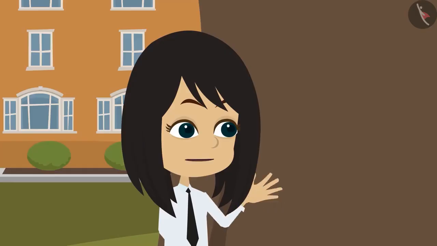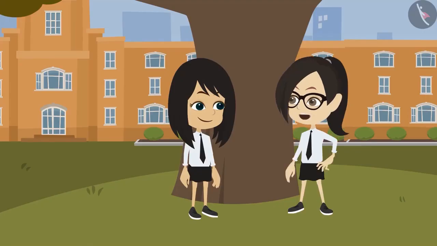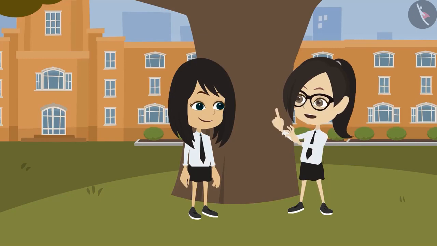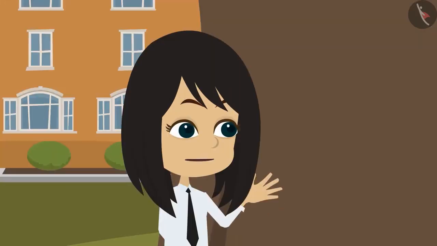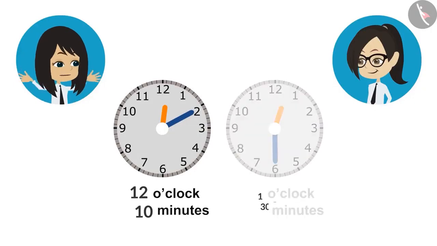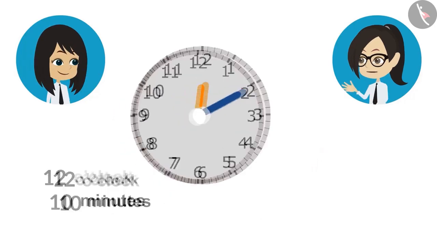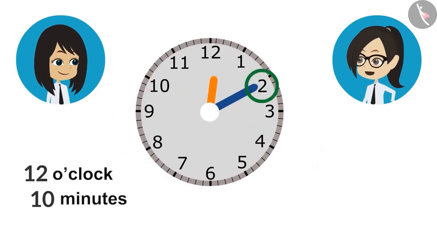Alright, Vandana, first let us find out how long our lunch break is. Look, our lunch break starts at 10 minutes past 12 o'clock and ends at 30 minutes past 12 o'clock. Come, let's draw them first. So this is the start time of our break. And this is the end time of our lunch break. Now look, the minute hand is at 2.